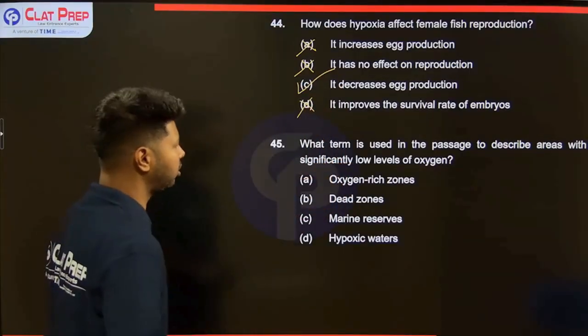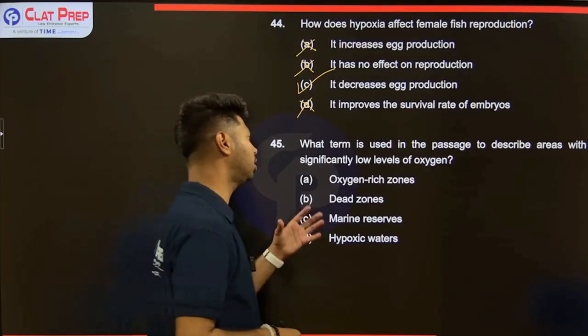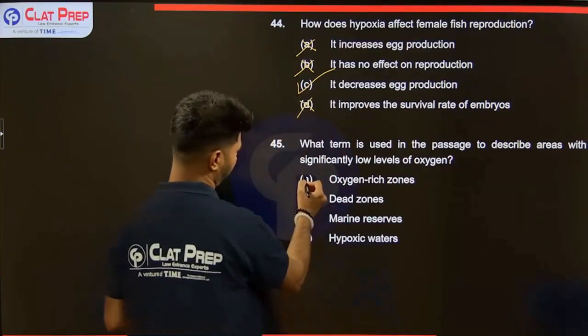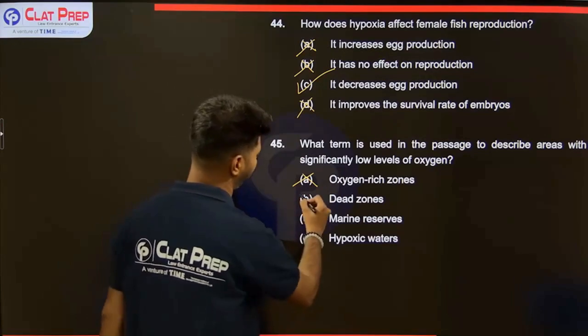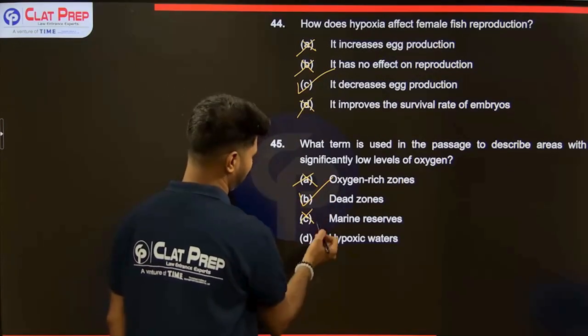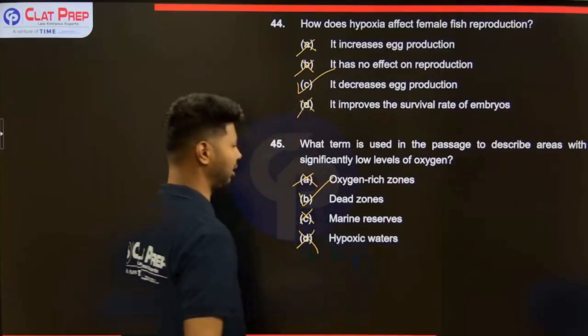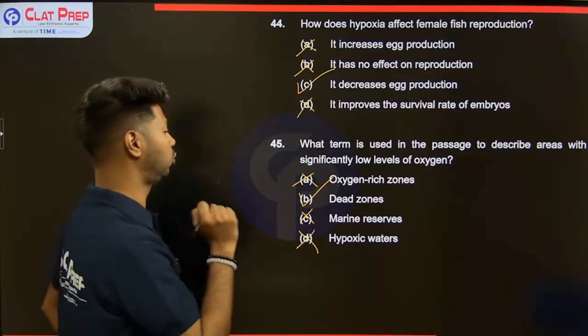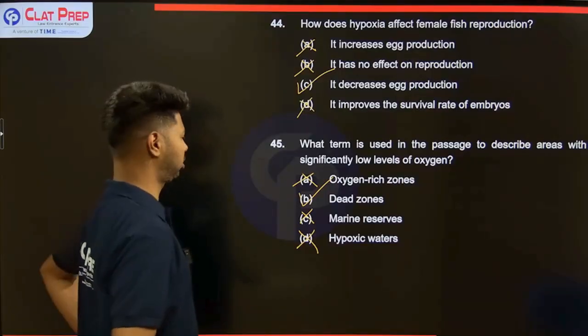What term is used in the passage to describe areas with significantly low levels of oxygen? Oxygen rich zones, completely against it. Dead zones is the right way. We looked at it. Marine reserves, absolutely not. Hypoxic waters is not used. They call it dead zones. That is the term used.